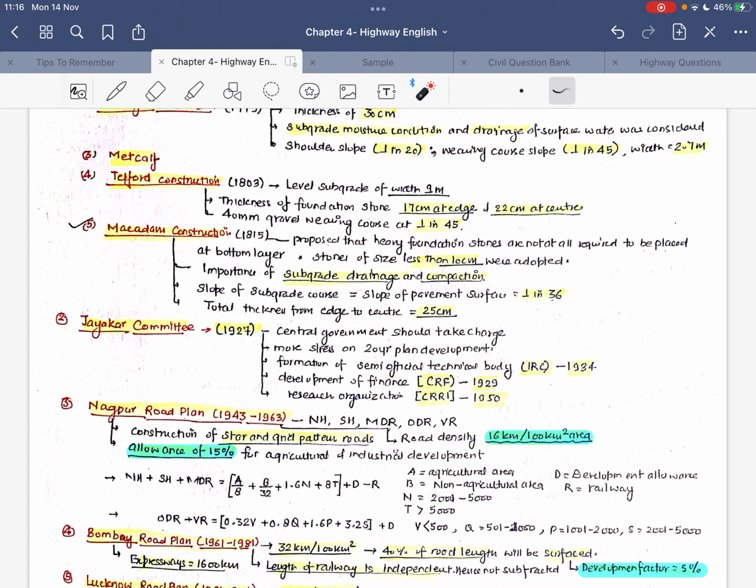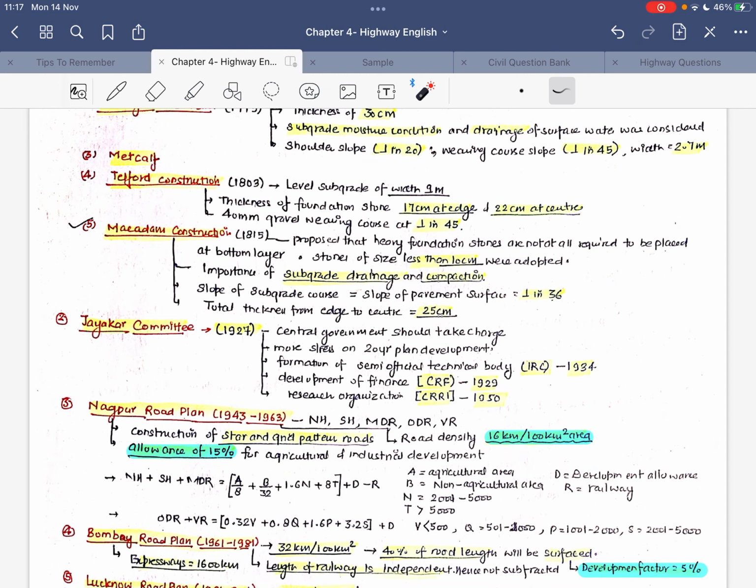Okay, now let's talk about the second important topic, the Jayakar Committee. This is mostly asked in academic examinations as well as competitive examinations, that is, what were the recommendations of the Jayakar Committee. The Jayakar Committee was formed under the leadership of Dr. M.R.